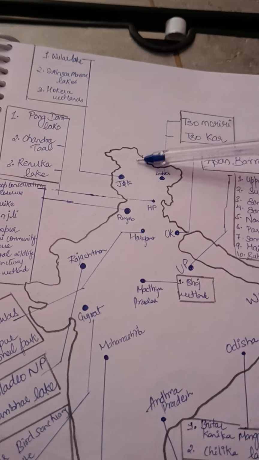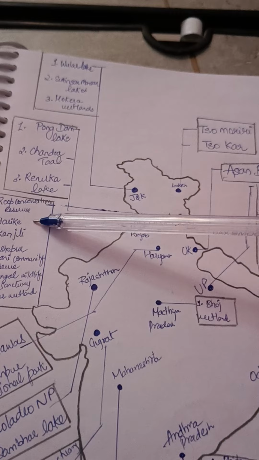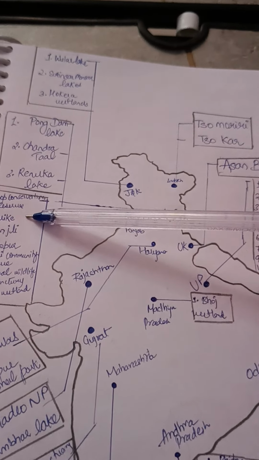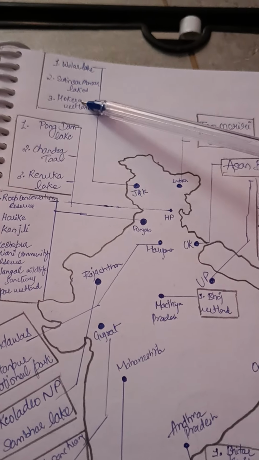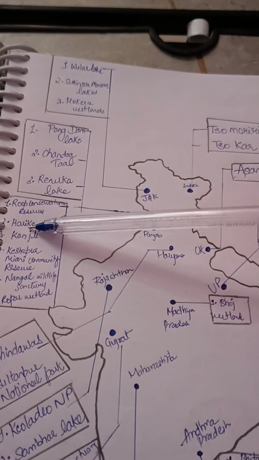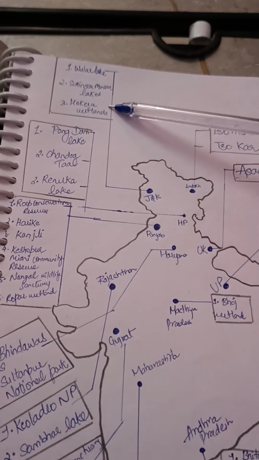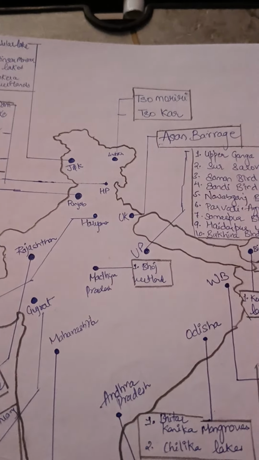Just see, in Jammu and Kashmir we have Hokera wetlands, and in Punjab we have Harike. Okay, so don't get confused. It's Hokera wetland and it's Harike. Harike is in Punjab, and Hokera is in Jammu and Kashmir.